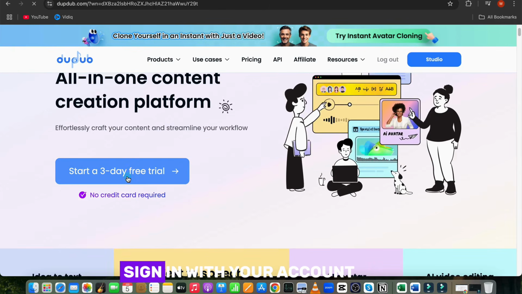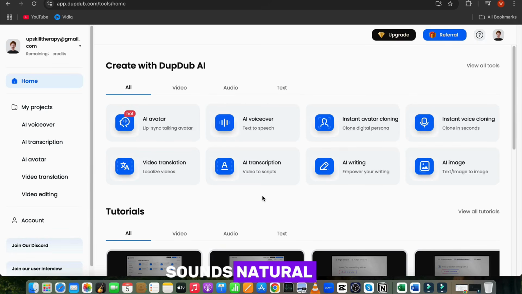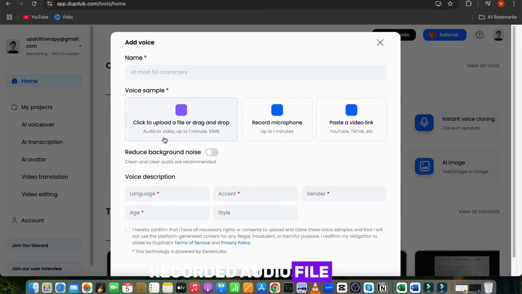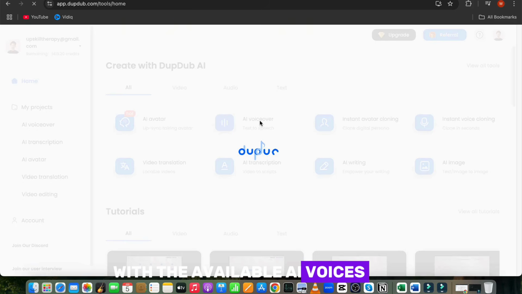First, you need to sign in with your account. After signing in, you'll have a 3-day free trial to try out the tool. Once signed in, go to the dashboard and select the AI voice option. If you want a truly unique voice that sounds natural, you can opt for instant voice cloning. For this feature, you either upload a recorded audio file or record directly on the platform. However, for now, let's proceed with the available AI voices.